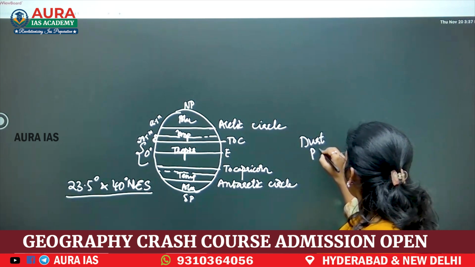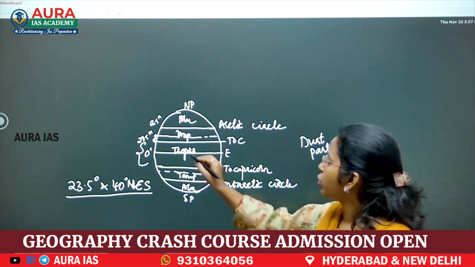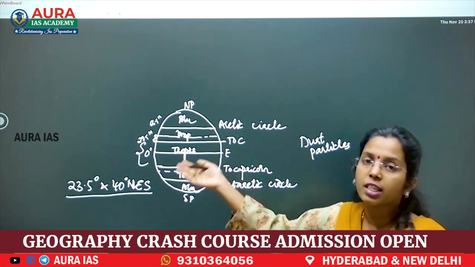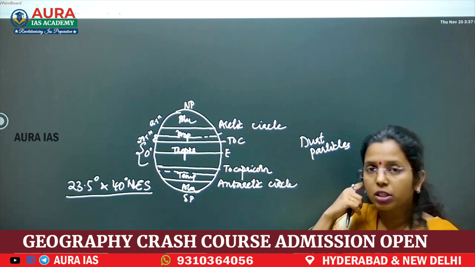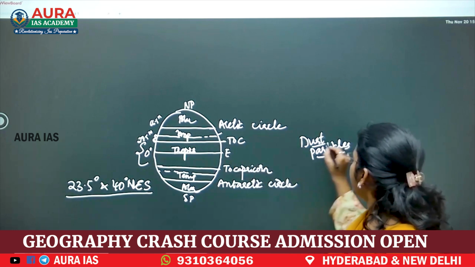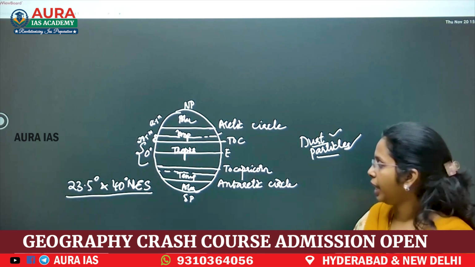Because most of the regions are deserts, like the largest desert, the Sahara, which is in the subtropical areas. Even in temperate regions, you will see dry winds and dust particles. The concentration of dust particles is more in subtropical areas.